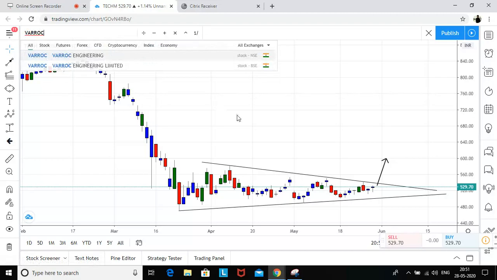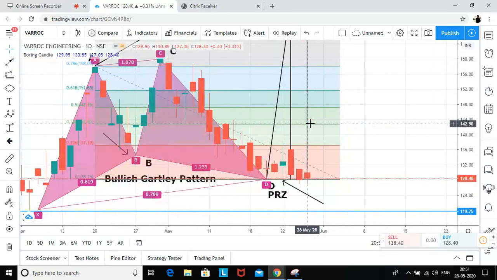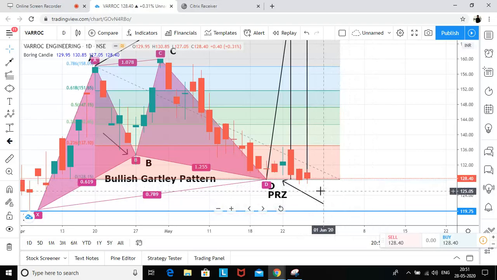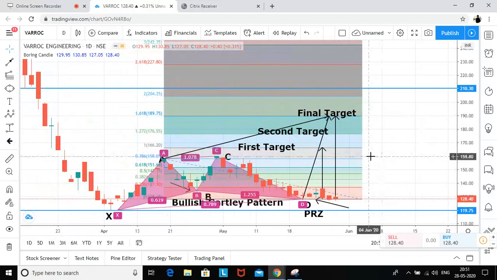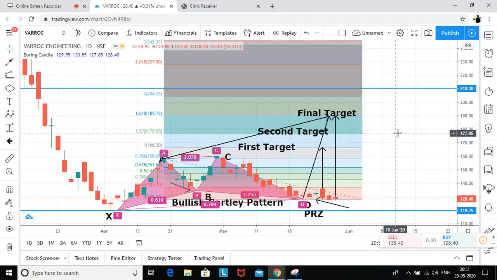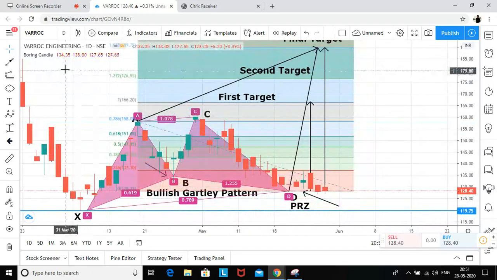This is also a position which I have created. I bought it somewhere around here. I'm still holding on to my trade. Right now, the current market price is 128. I bought it at around 132. The stop loss for the trade is 120. I'm still holding, expecting it to reverse back. Targets are already given: 165, 177, and the final target is 189, somewhere around 190. So this is Varrock Engineering.